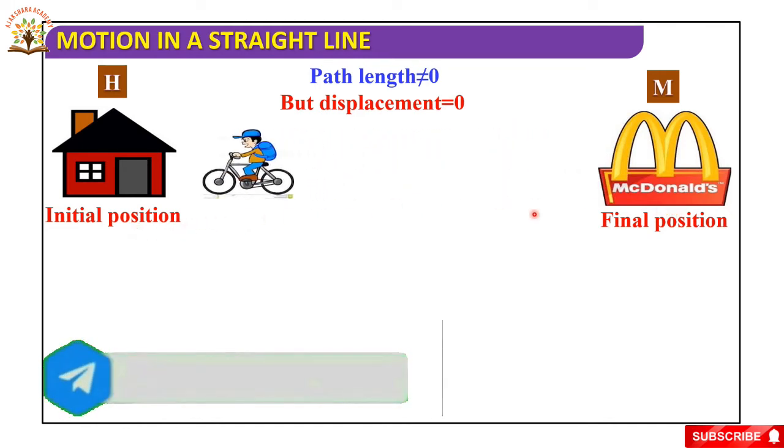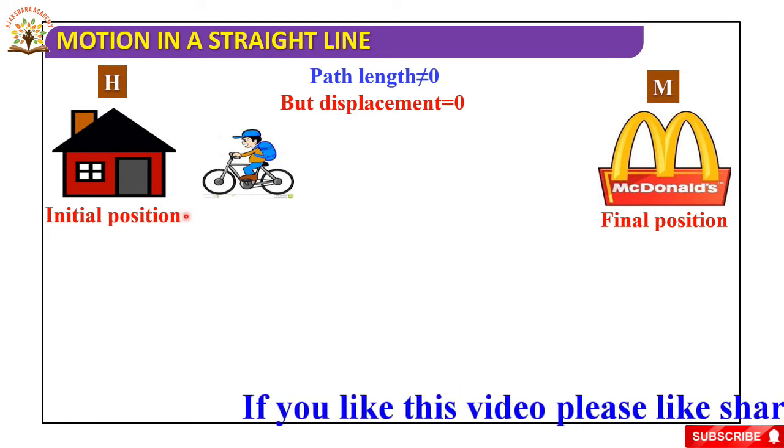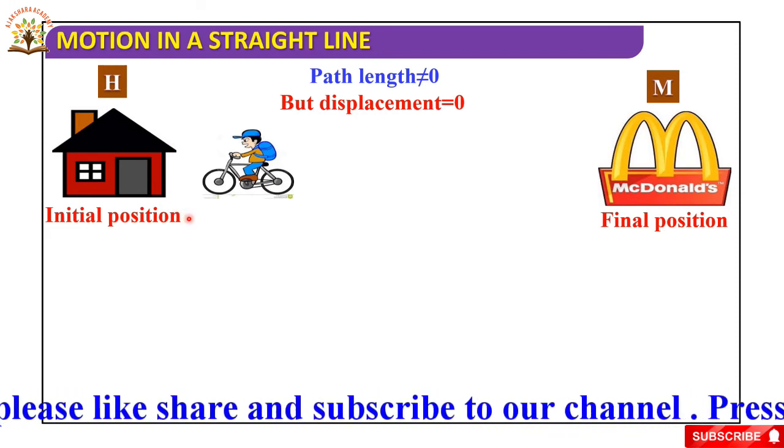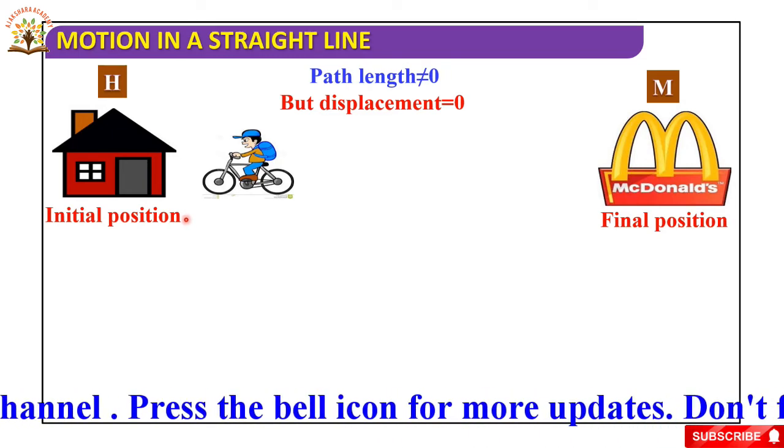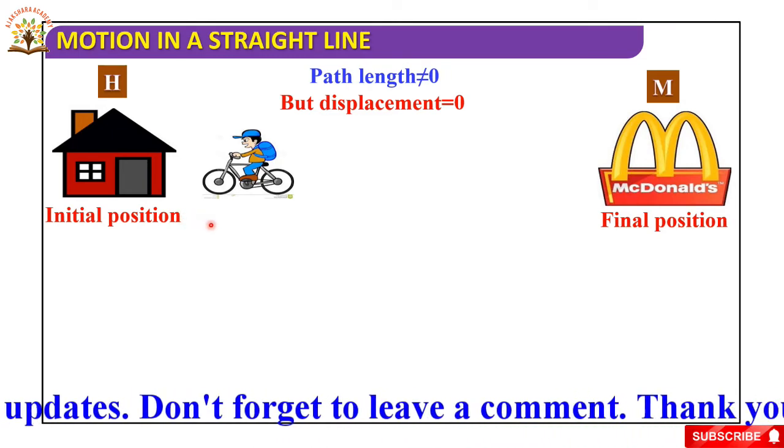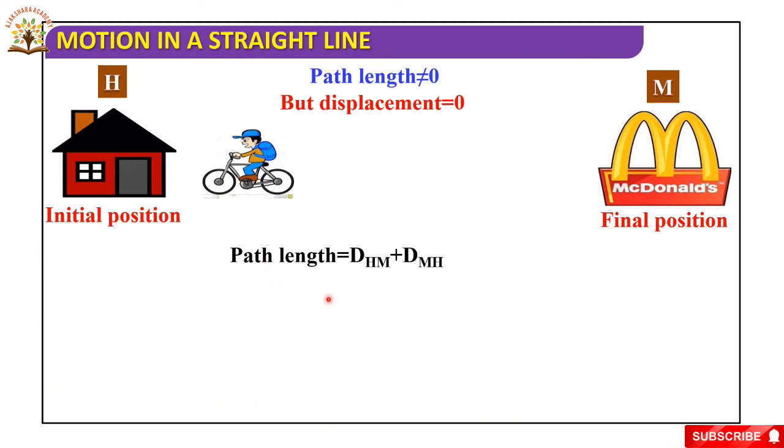So then displacement is 0. Why? Because the initial position is home and the final position is also home. So there is no distance between the initial and final position. Both are the same. Path length is the distance travelled from home to McDonald's plus the distance from McDonald's to home, but displacement is 0.